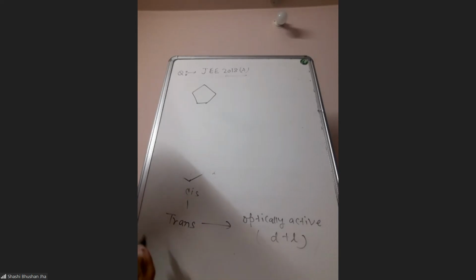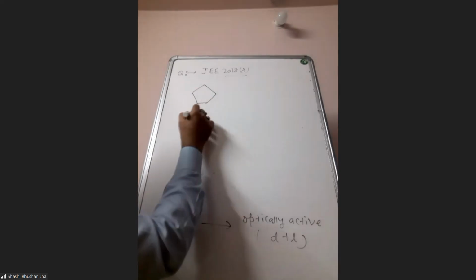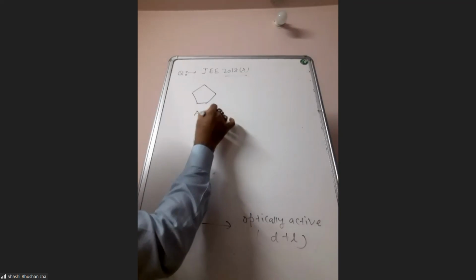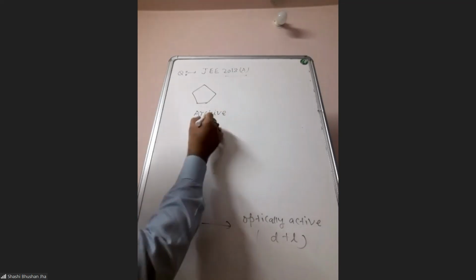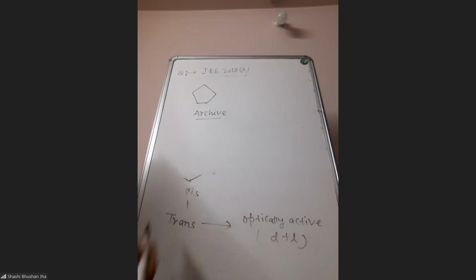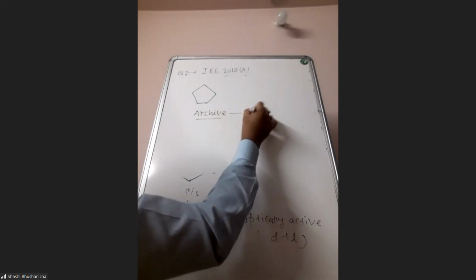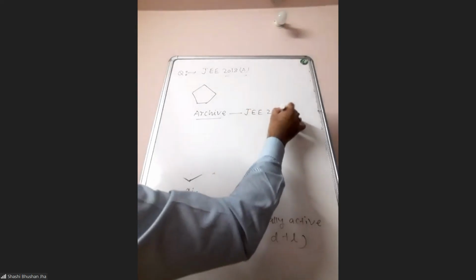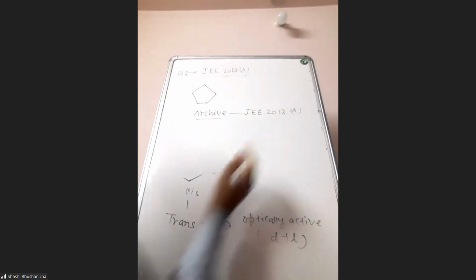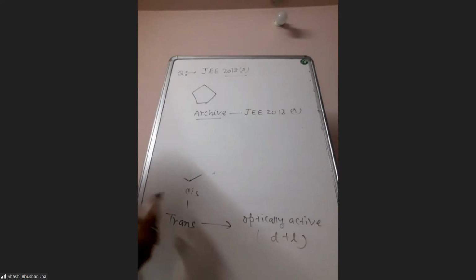Just open your archive, you can draw this geometry and then solve it. In the JEE 2018 Advanced paper, there is one question where they ask you to count the number of optically active isomers.